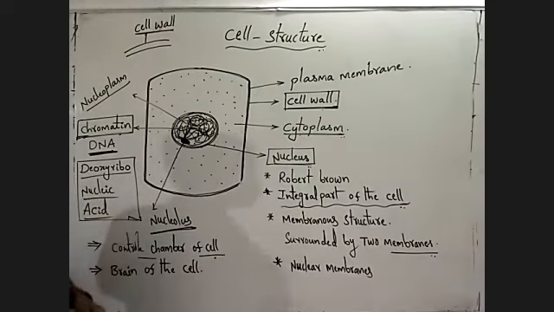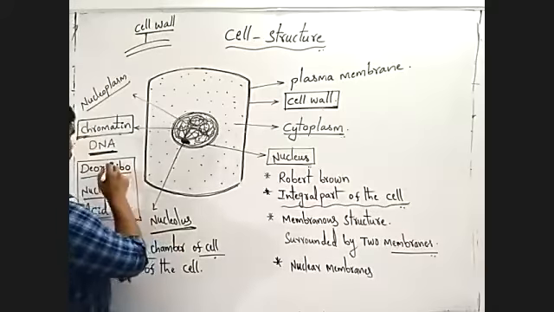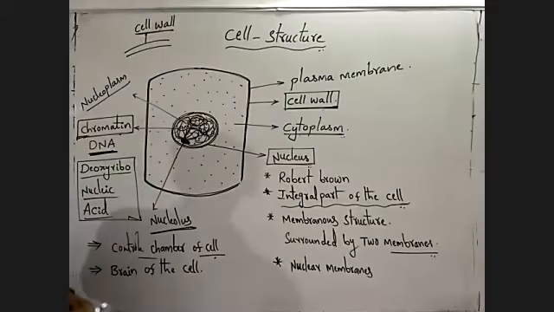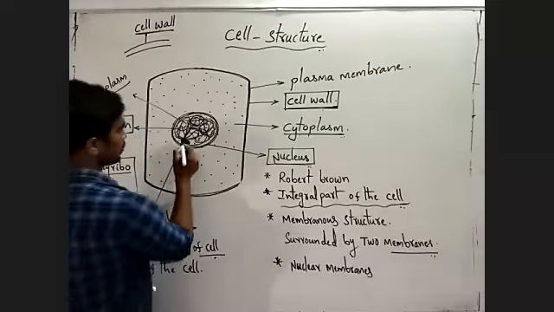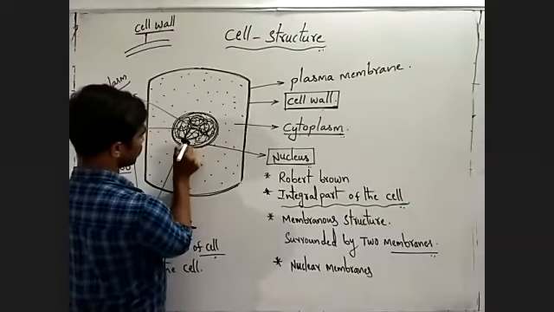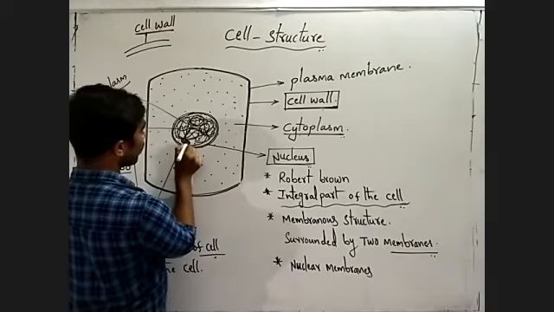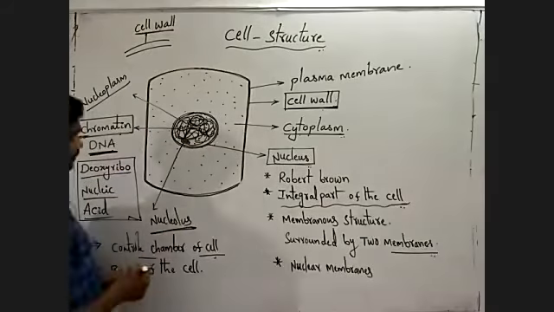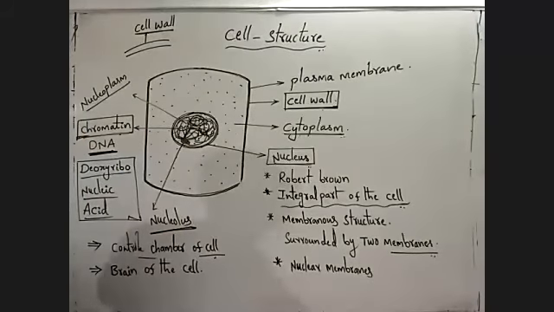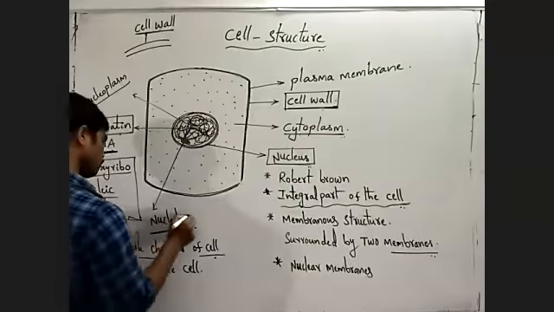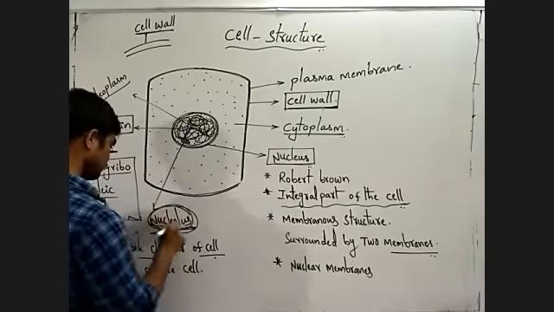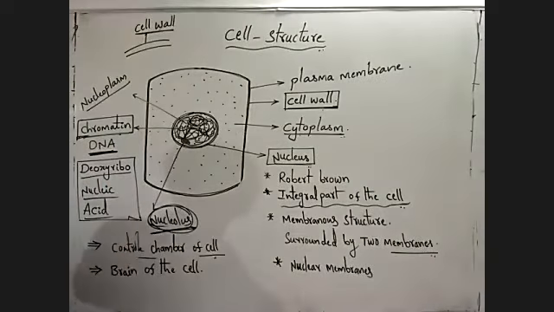Next, the nucleus contains a black spot-like structure. It is called nucleolus. Understanding?